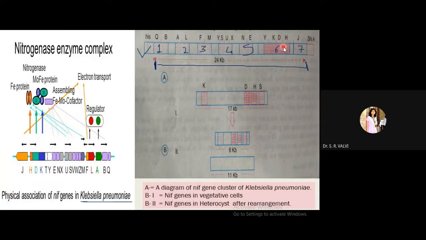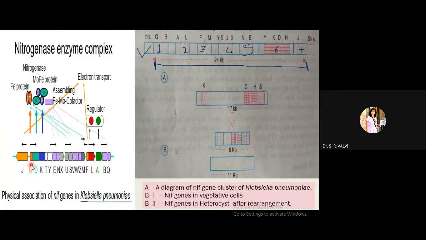YKDH, this operon. Right? Now come to this color diagram, YKDH, right from Y to H. What you are observing here is the component of nitrogenase enzyme. So here YKDH is helpful to form the complexes or components of nitrogenase enzyme, right?